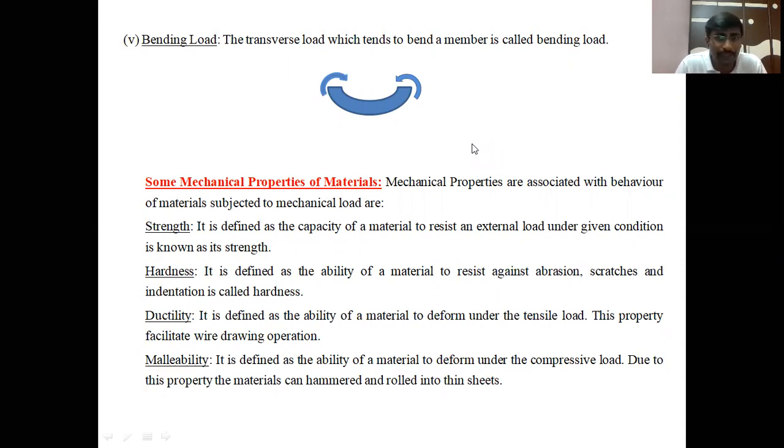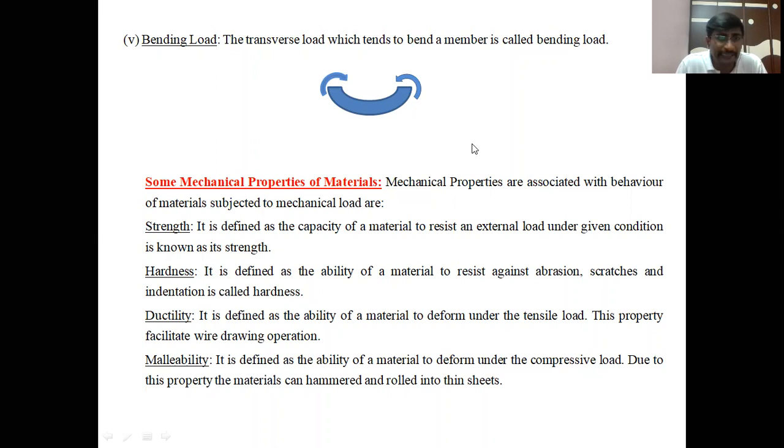When we apply a load on a member, how the member behaves is based on the properties of that member.